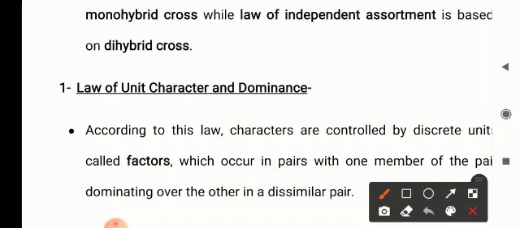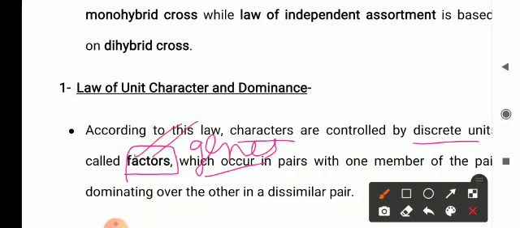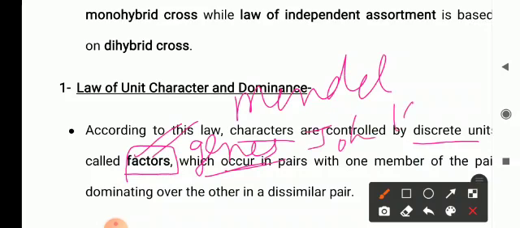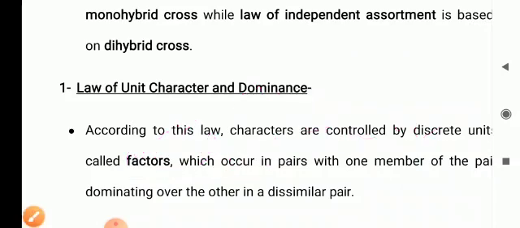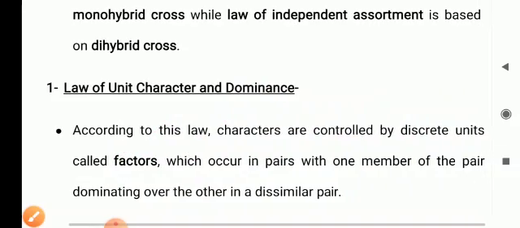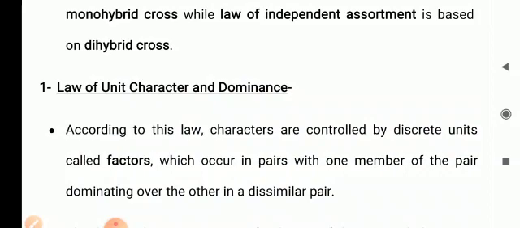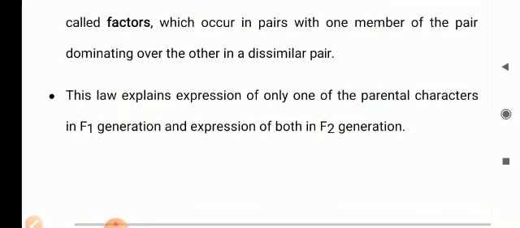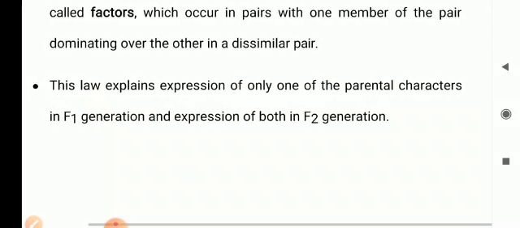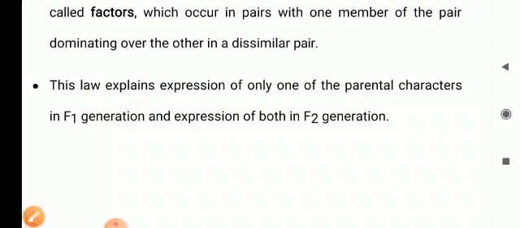According to this law, characters are controlled by discrete units called factors. Nowadays these are called genes. The term factor was given by Mendel, and the term gene was given by Johansen in 1909. Factors occur in pairs, with one member of the pair dominating over the other in a dissimilar pair. This law explains expression of only one parental character.